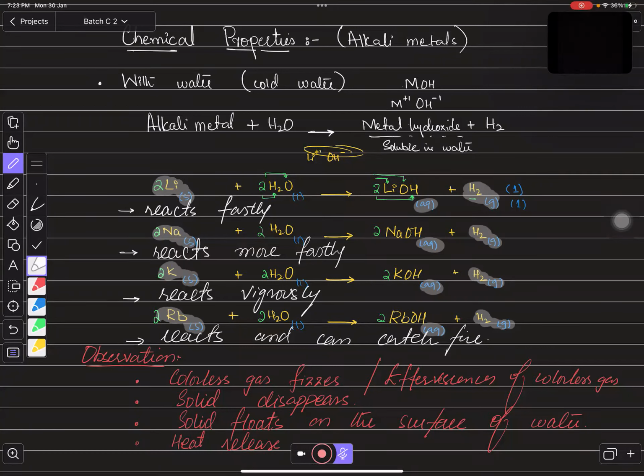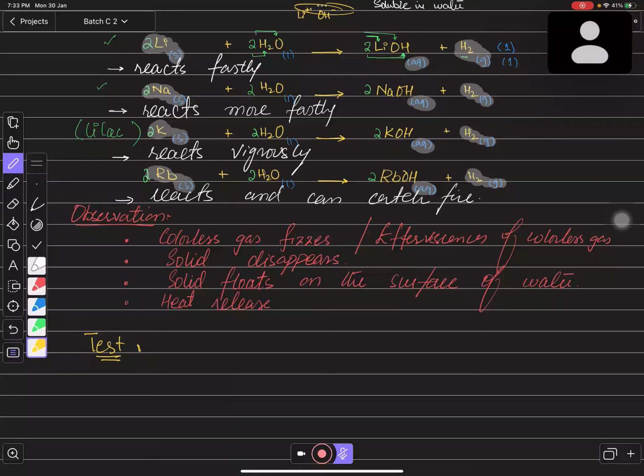Okay, so you can even add the test over here for suppose the hydrogen gas. If you want to confirm that this is a hydrogen gas, so you can write the test for hydrogen gas. You need to keep remember this. This is very much important for you. What we need to do for the test of the gas, which is colorless. अब देखिए, colorless gas can be carbon dioxide, colorless gas can be oxygen, colorless gas can be ammonia, colorless gas can be hydrogen. So we have a lot of gases that are colorless. So it's important for us to confirm that gas so we can have a test for this.